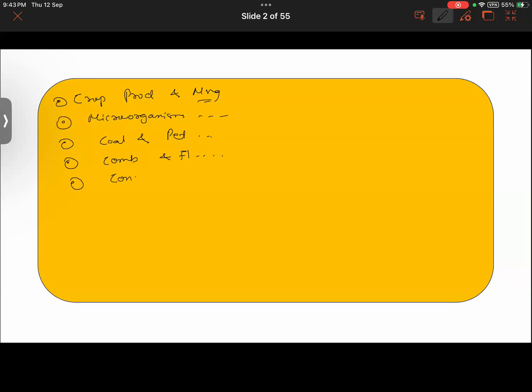Then you have conservation of plants and animals, that has been done. Then reproduction in animals, that also has been done. Then after that, we did the chapter chemical effects of electric current. Okay. Chemical effect of electric current.